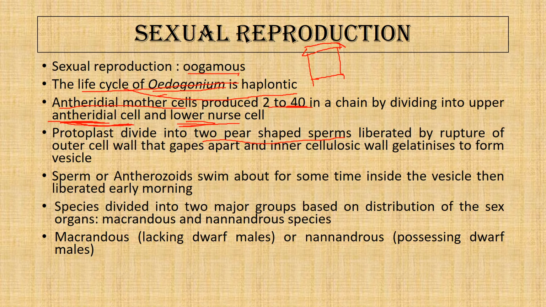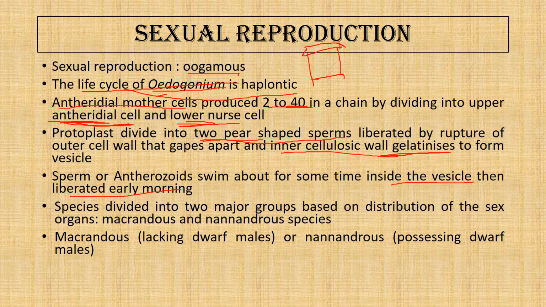So the upper antheridial cell each produces two pear shaped antherozoids, and these antherozoids are liberated by the rupture of the outer wall, and they are liberated inside the inner cellulosic wall that gelatinizes and forms a vesicle. So the antherozoids remain inside the vesicle for some time, they are released early morning, and then they are liberated.